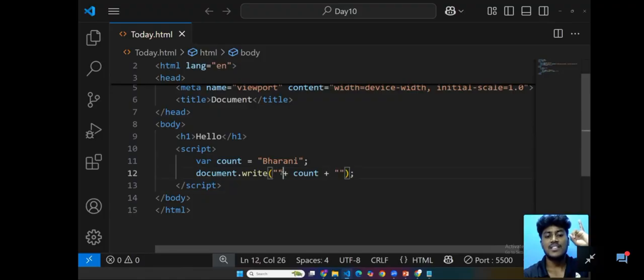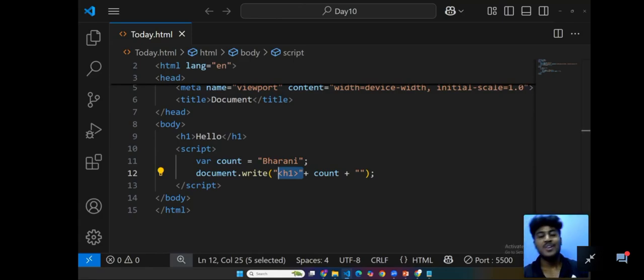Okay, sir. This is going to be string number 1, this is going to be string number 2, and this is going to be string number 3. So inside the first string, I'm going to add H1. This is how you can bring the HTML inside the JavaScript.